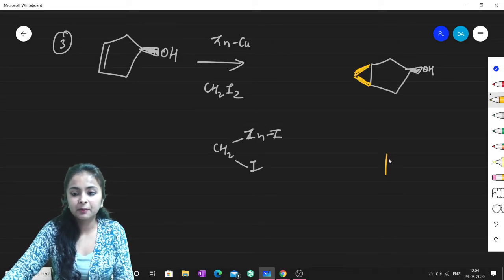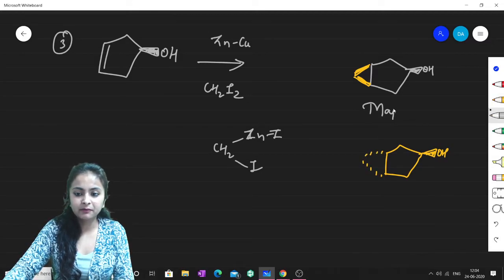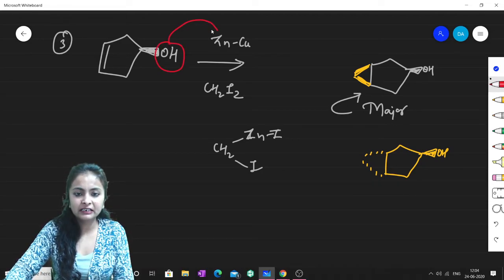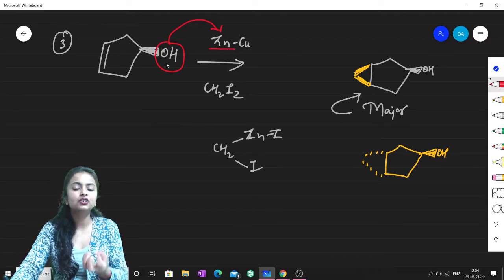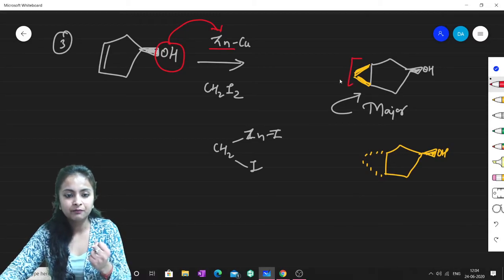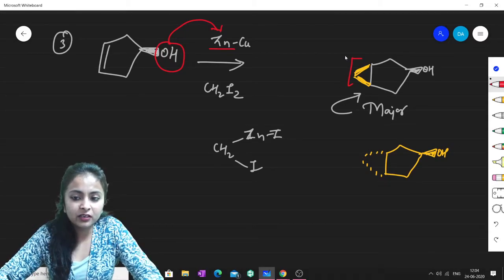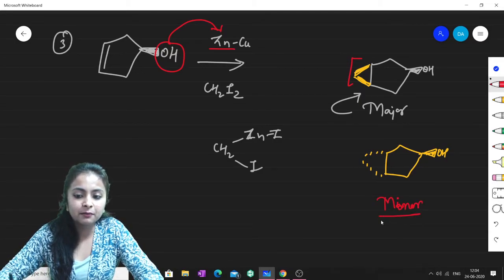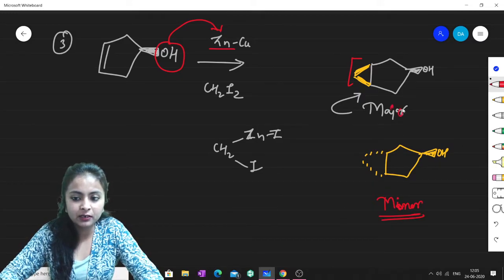So what do you suggest? Comment down. Which one should be the major product, the above one or the below one? The answer is this one will be major again. Why? Because again of chelation: this OH has a tendency to chelate with zinc, and this chelation ultimately results in the formation of a cyclopropane which is upside, on the upper side of the ring. So this will be the major product and that will be the minor product. Am I clear? I hope this part is very much clear to you all.